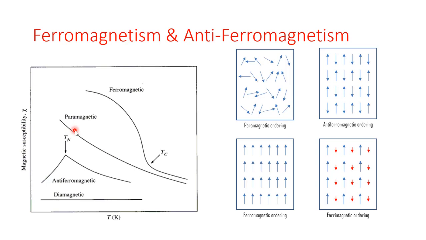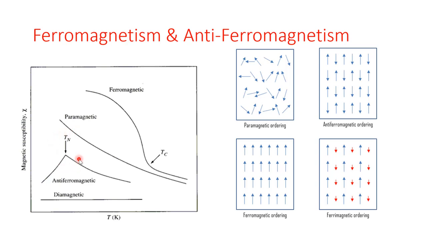This type of temperature is called the Curie temperature if the type of exchange is ferromagnetic, and this temperature can be considered the Néel temperature if it is anti-ferromagnetic coupling.